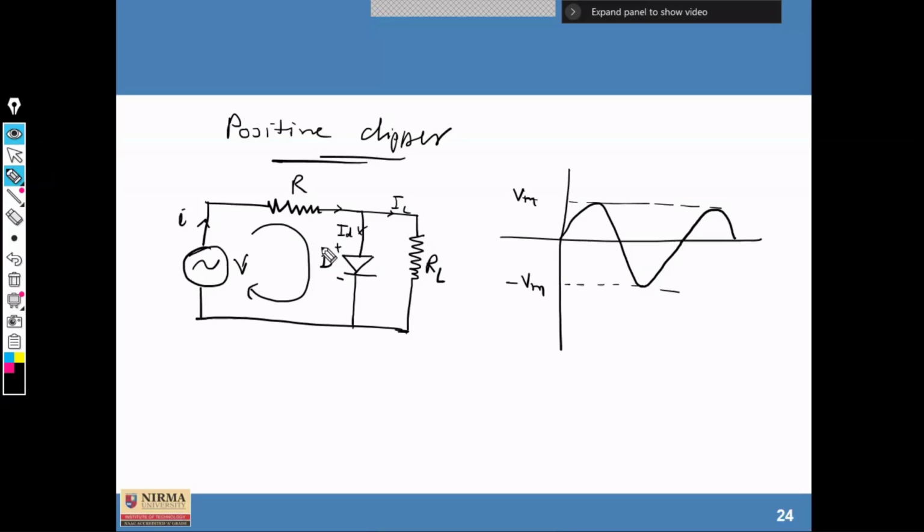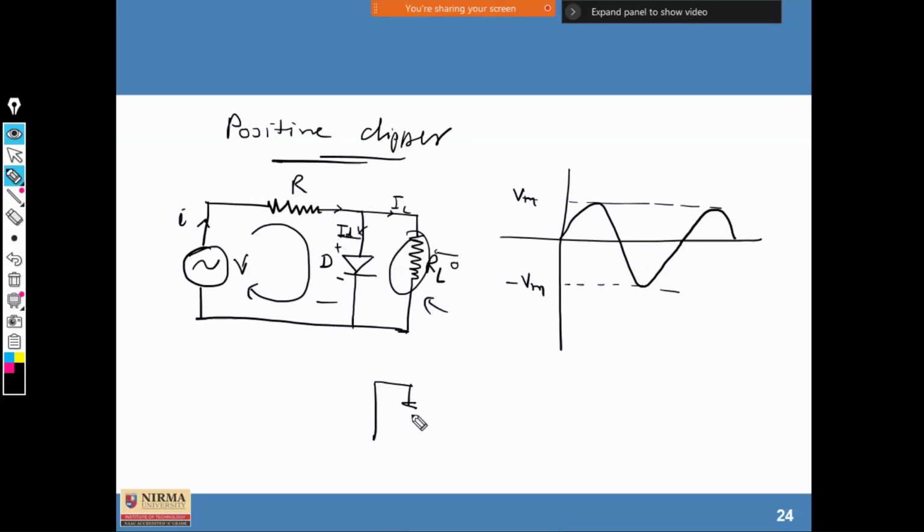Most of the potential difference will be here, but across this it will be 0, because the diode behaves as a short circuit. Most of the current will flow through it, because the diode's forward resistance is very small compared to this resistance.